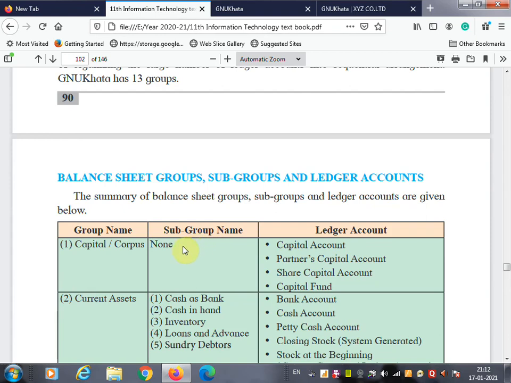The subgroup names for capital and corpus are not there, but ledger accounts are given. In the capital or corpus, there come capital account, partners capital account, share capital account, and capital funds. Whenever this type of ledger account comes, you have to select the group capital.